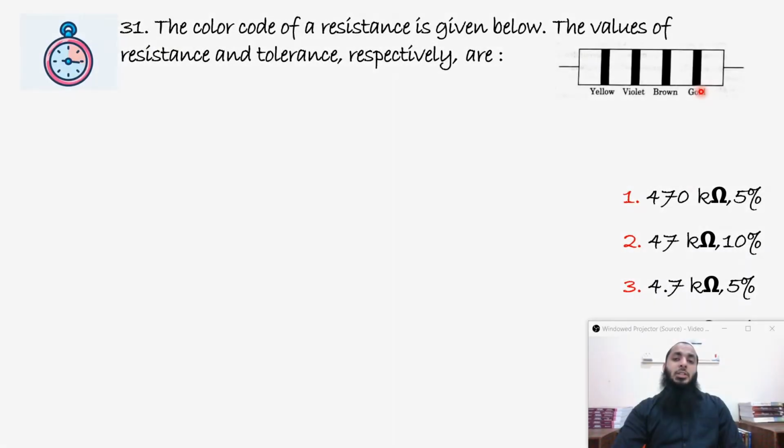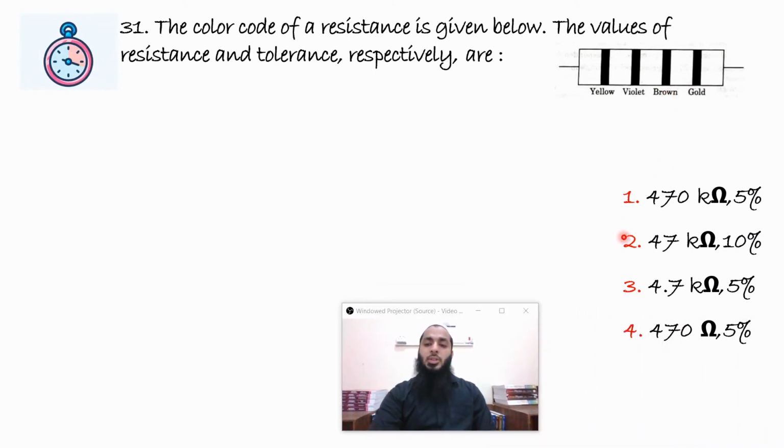The color code of resistance is given below. The values of resistance and tolerance respectively are. Now in color coding, you might remember that first two colors represent the numerals, and the third one represents the multiplying factor, fourth one represents the tolerance. Now we don't have to worry about the first two colors because all the options have 4, 7 in the beginning. So we just have to worry about the multiplying factor.